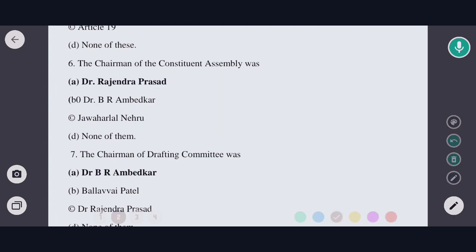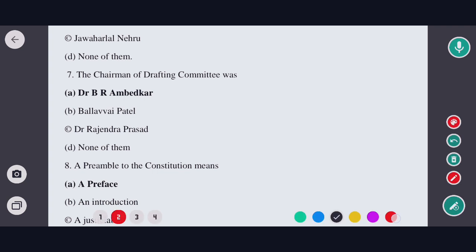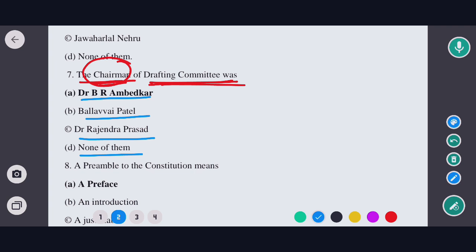Okay, so now moving to next question. Next question is, the chairman of the drafting committee was, options are Dr. B.R. Ambedkar, Vallabhbhai Patel, Dr. Rajendra Prasad, and none of the above. So the correct option would be option A. That means Dr. B.R. Ambedkar was the chairman of the drafting committee. So the correct option would be option A.